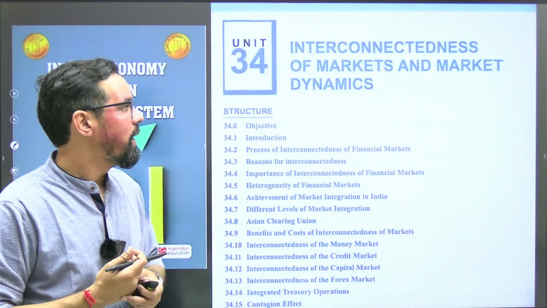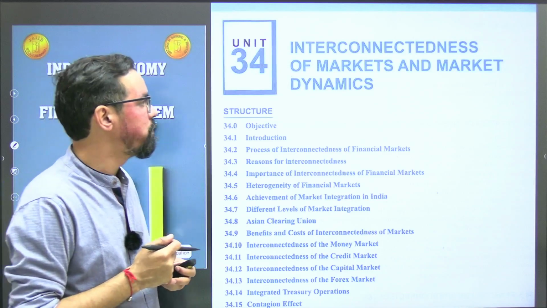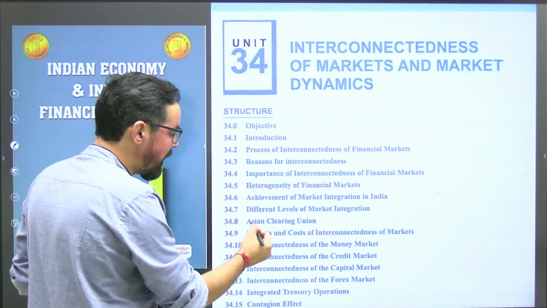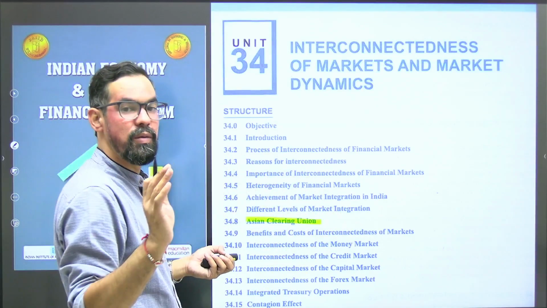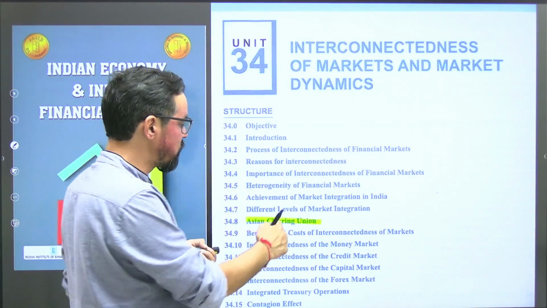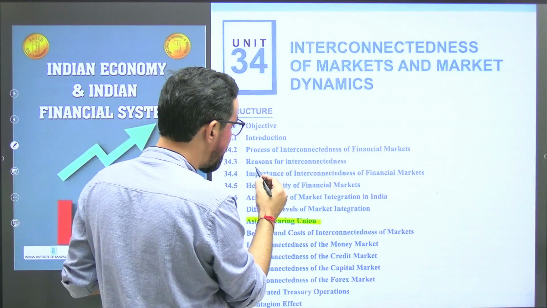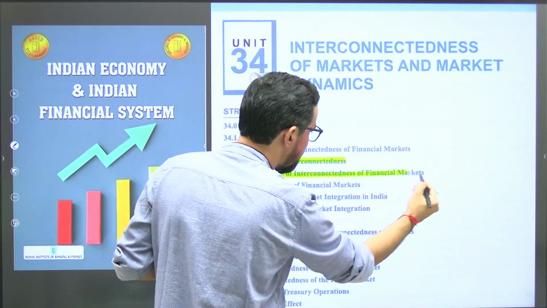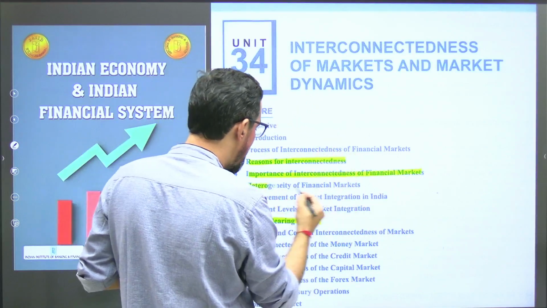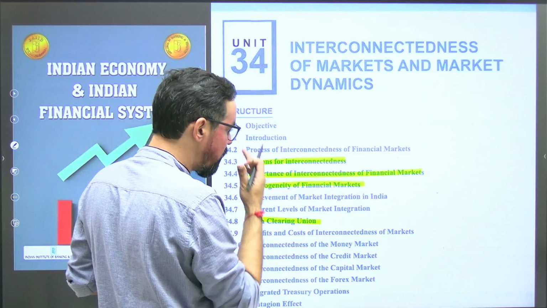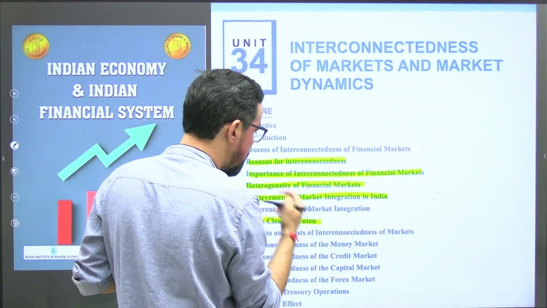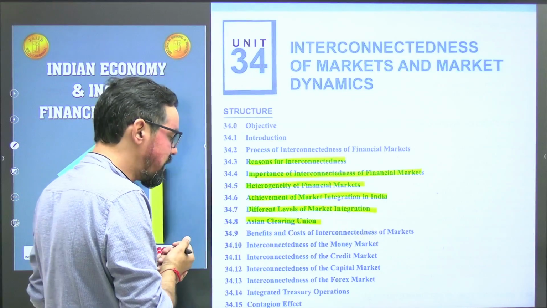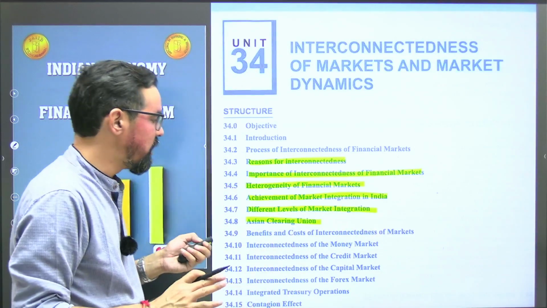Okay, next one, interconnectedness of markets and market dynamics. So we have the Asian Clearing Union, where we have 9 members. This is very important, last time they asked a question based on this. And we have reasons of interconnectedness, you can ignore this part. Importance of interconnectedness of financial markets. Then we have heterogeneity of financial markets, achievements of financial market integration in India, different levels of market, benefits and so on. Also this is kind of a theoretical topic.